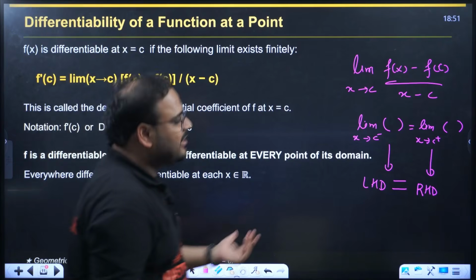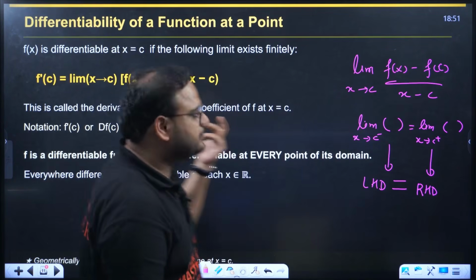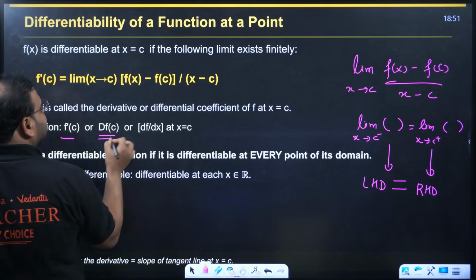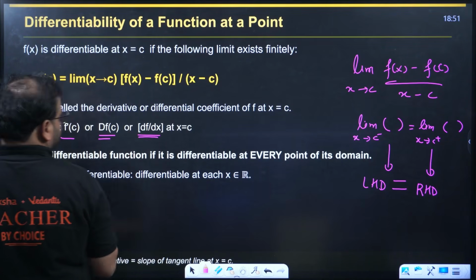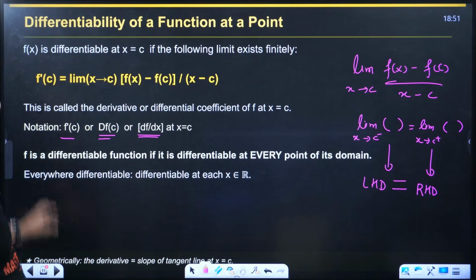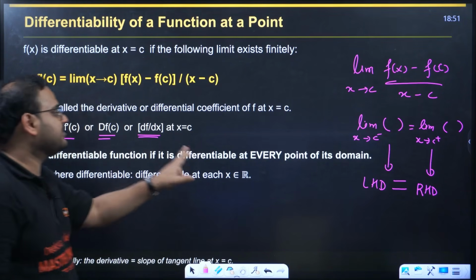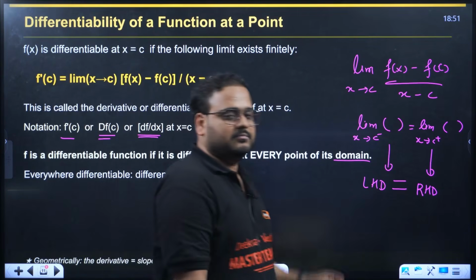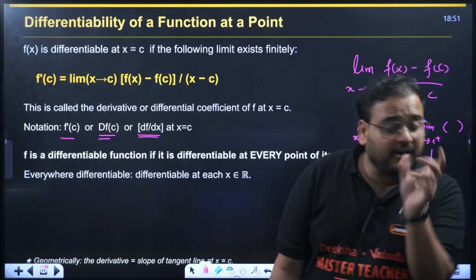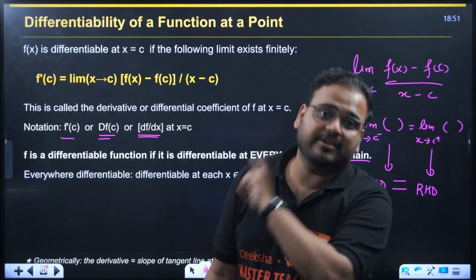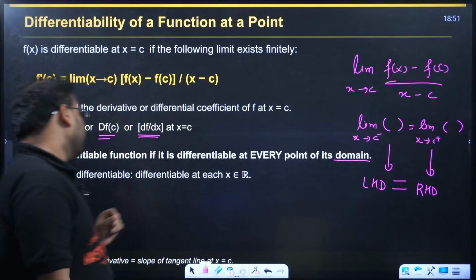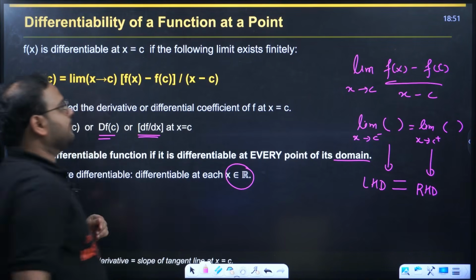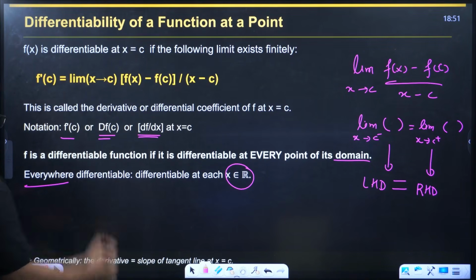Again, how do we write left hand limit? That we will see right now. Not a problem. The notations that we use very generally are f dash of c. This we rarely use, but it is still there, and df by dx we also use at times. F is a differentiable function if it is differentiable at every point in its domain. I can call a function differentiable if for the function's domain it is differentiable everywhere, which means at every point in real numbers.